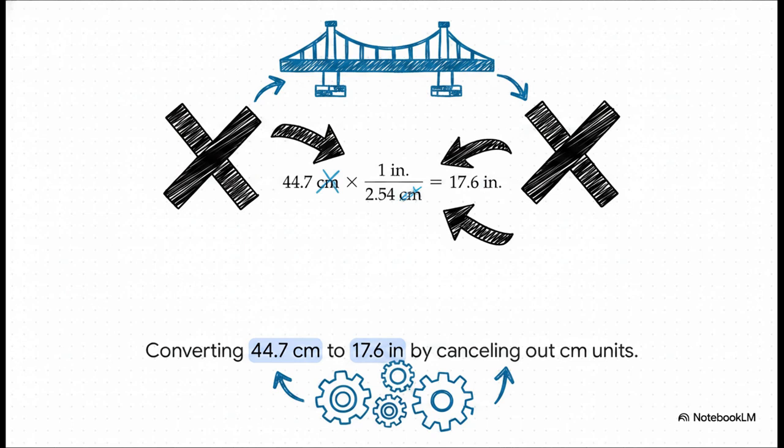Say we are converting 44.7 centimeters into inches. We multiply by our conversion factor, but notice how we arrange it so that the centimeters are on the bottom. Why do we do that? Because it is incredibly visually satisfying to see the given unit of centimeters completely cross out, perfectly canceling each other top and bottom, which leaves us with only the desired unit of inches.